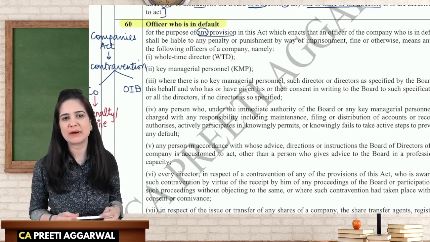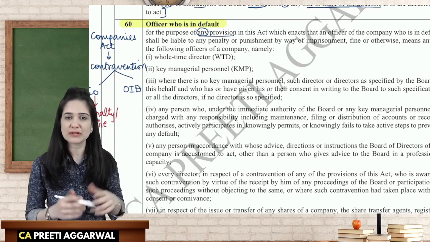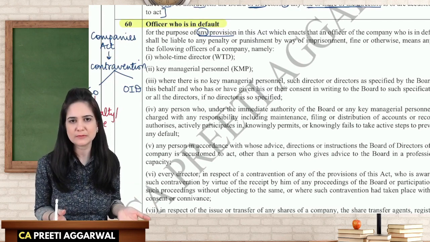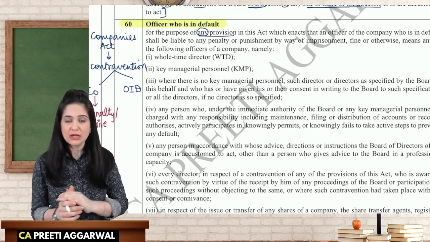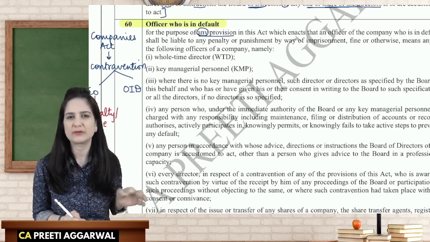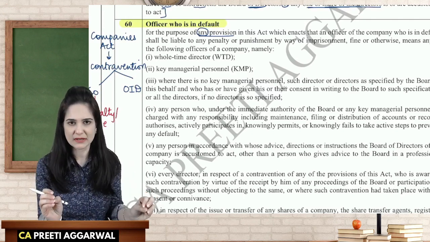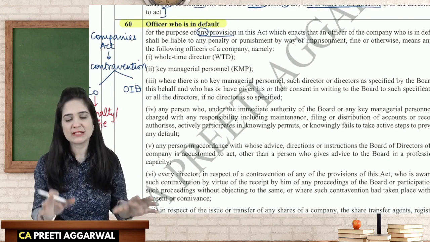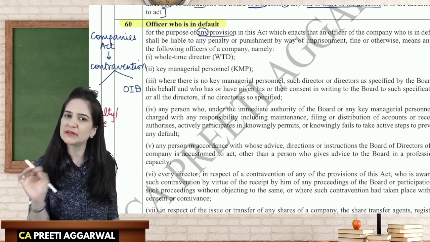Now you may ask me, ma'am, what is the difference between these two? Why have you written both separately? Both are fine only, no? Now, fine is basically calculated on the basis of some reasonable calculation. There is some reasonable estimate. But penalty is basically to punish the person. It is a disciplinary action.